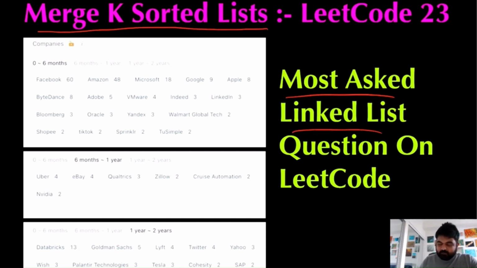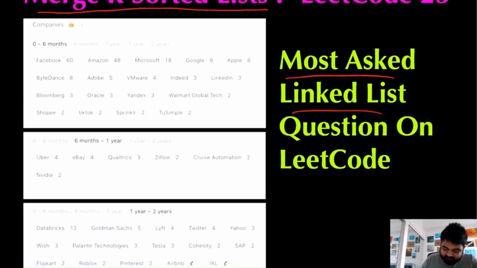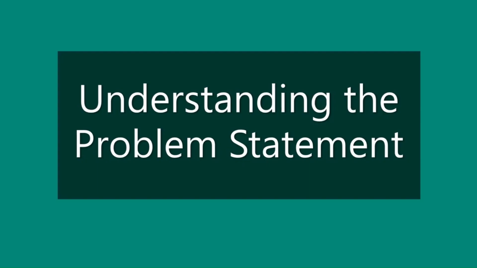And if you just see, the number of companies that have asked this question is really huge. There are companies like Facebook, Amazon, Microsoft, Google, Apple, ByteDance, LinkedIn, Bloomberg, TikTok, and more companies like Uber, Goldman Sachs, Lyft, Twitter, Yahoo, Wish, Palantir, Tesla, Roblox, Pinterest, Airbnb. So these are my dream companies, so that's why I'm paying my utmost attention. I hope you also enjoy the video.